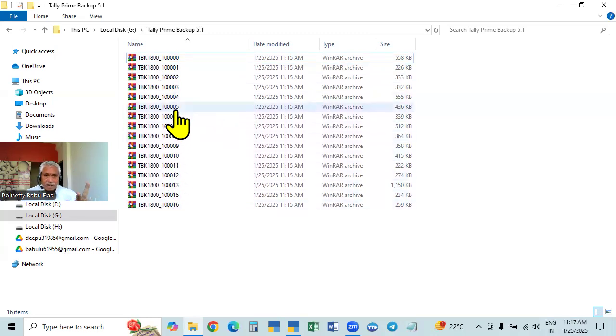If any company was deleted, that number will not be displayed. You see 8, 9, 10, 11, 12. See here, all the numbers are available, but number 14 is not available. So next time when you create a company, it will get that number 14, filling up the gap. If you create a new company, you will get 14. Okay, so like this it will be backed up.